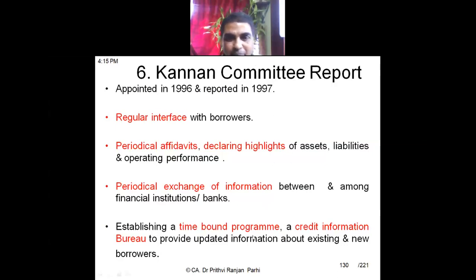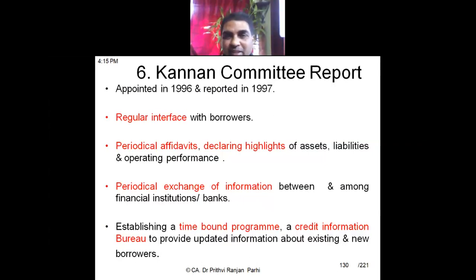Establishing a time-bound program, a credit information bureau to provide updated information about the existing and new borrowers. So first of all, there can be a time-bound program through which loans etc. can be sanctioned, and one bureau, a credit information bureau, should be there, which can provide information about the existing customers as well as new customers.